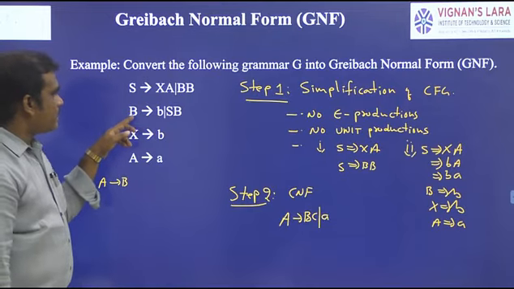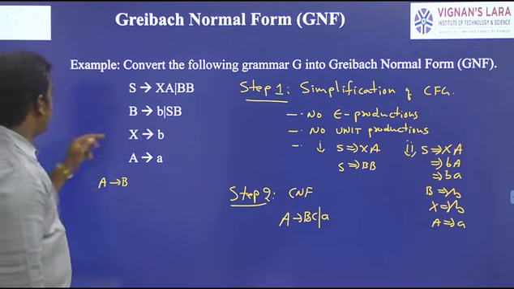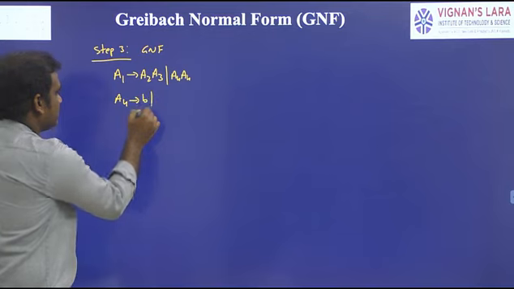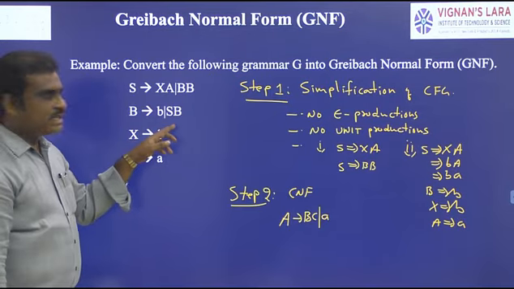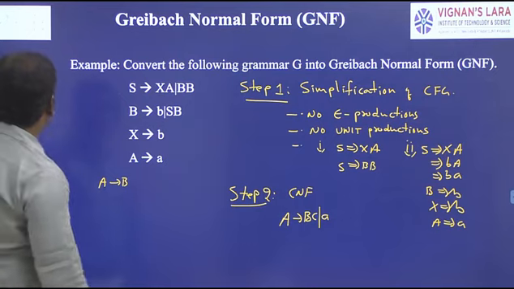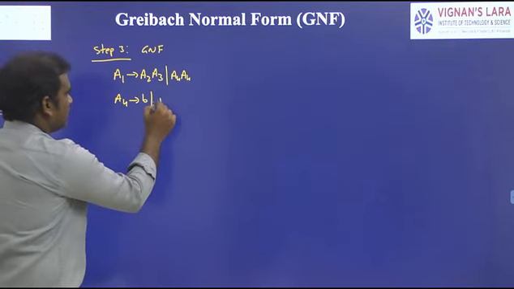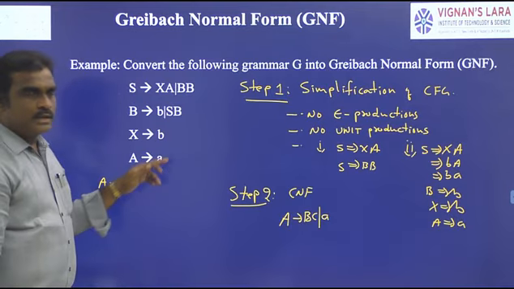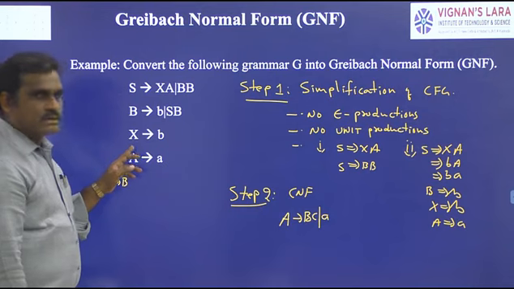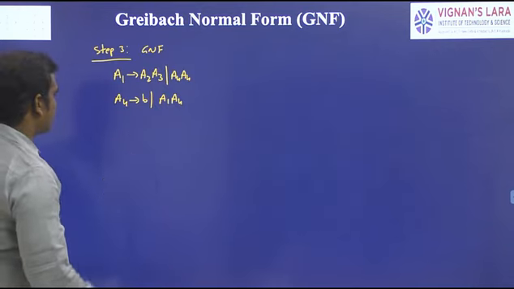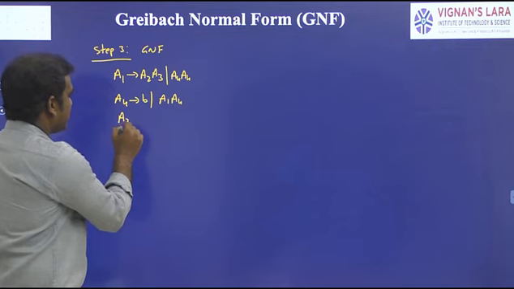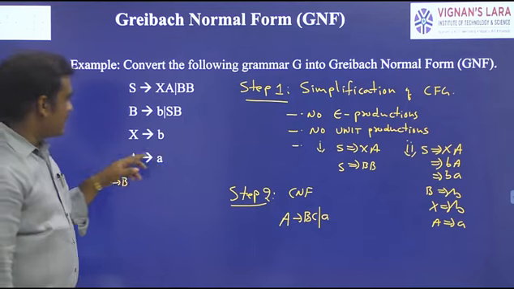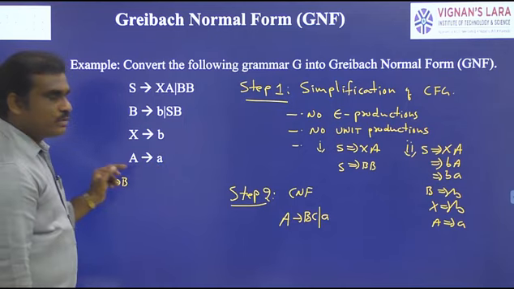B means A4. A4 to b or SB. What is S? A1. B means A4. So A4 to b or A1 A4. And the next ones are X to b, A to a. What is X? X is A2. A2 to b. And A means A3. A3 to a.